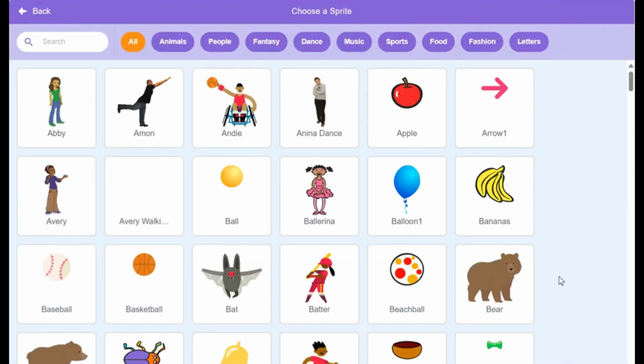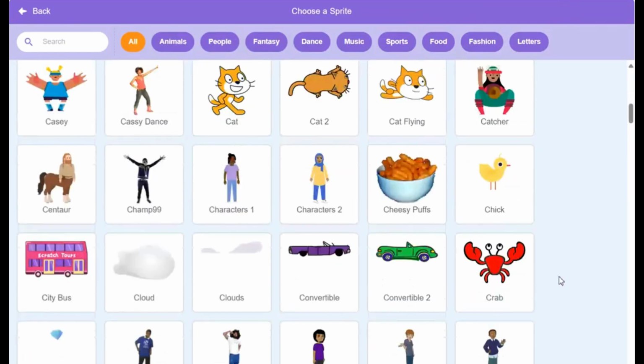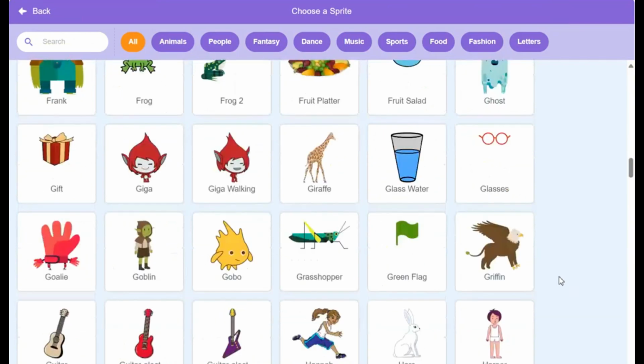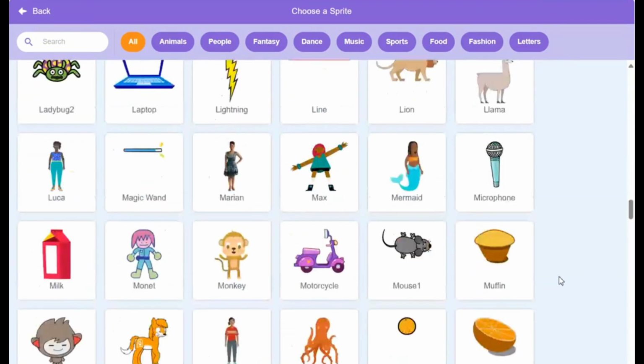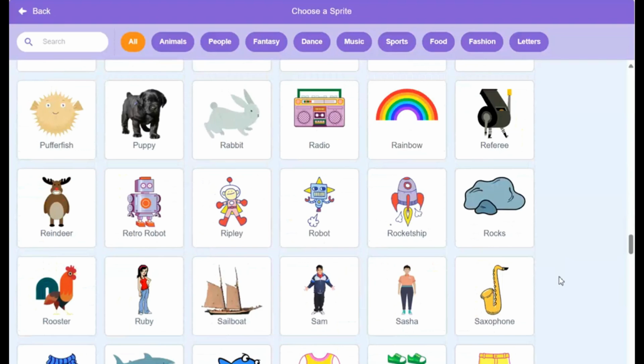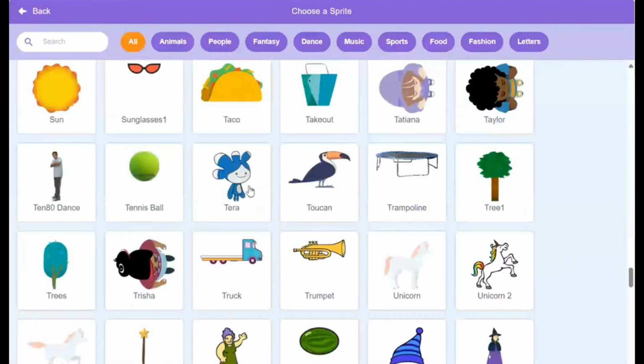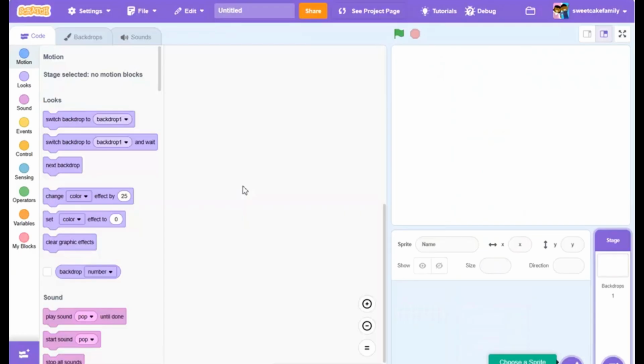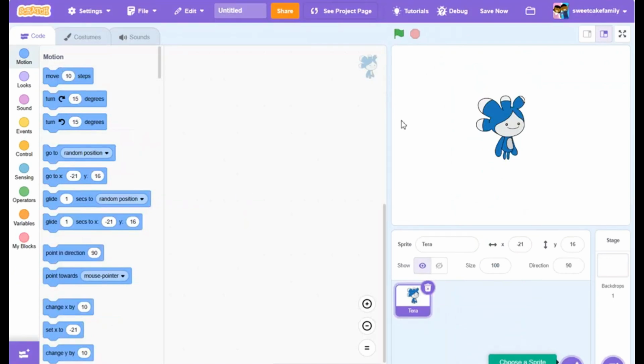Now, let's go and choose the sprite that we need. So, looking from the sprite library. So for this tutorial, I'm going to choose Terra, but you can choose any Scratch mascot you want, as long as it aligns with the animation. So here we have Terra.